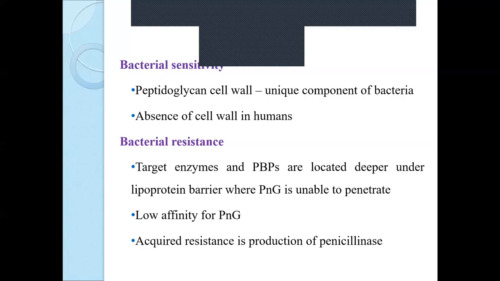Thereafter it exhibits its mechanism of action. In case of resistance, certain bacteria develop such a cell structure that the penicillin binding proteins are located deeper under a lipoprotein barrier. So penicillin G cannot cross that barrier, and even though the patient is taking penicillin, it will not show the effect. Not only penicillin binding proteins, but also the target enzyme. What is the target enzyme? You have to recall it yourself. The target enzyme is transpeptidase, which is the target for penicillin.